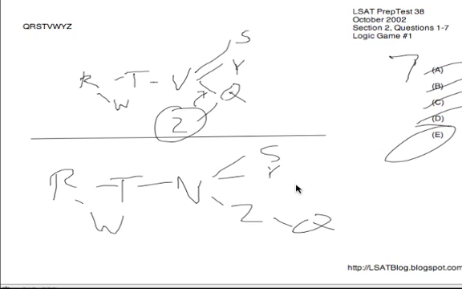And as we see here, we could have R, T, V, W, S as 5 things coming before Z, then having Z on 6, Y and Q coming after it, just as an example. So that works, making E our answer to number 7.